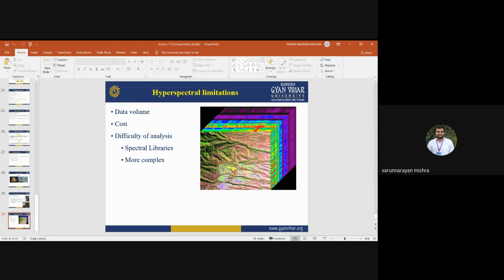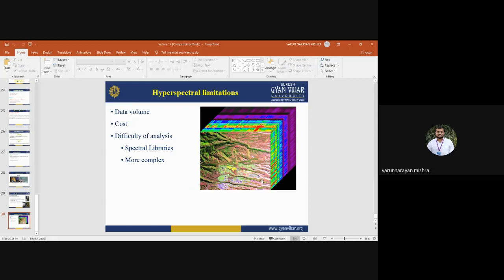Sometimes you will get confused by the spectral response of different objects, so spectral library generation is not an easy task. It is a little bit difficult, but once you are successful in creating spectral libraries, they will be very useful for future studies, for getting information about different Earth surface features and different objects around the globe.